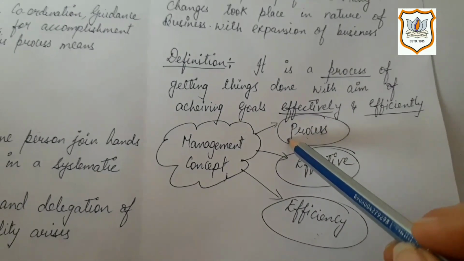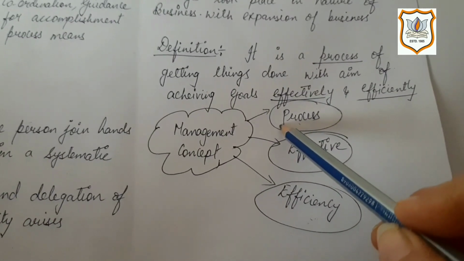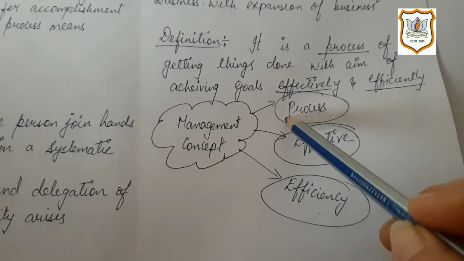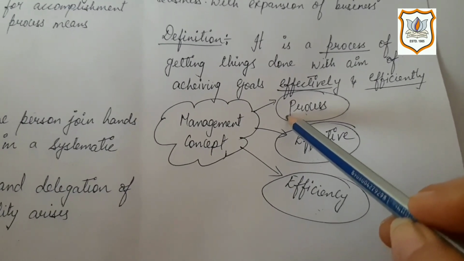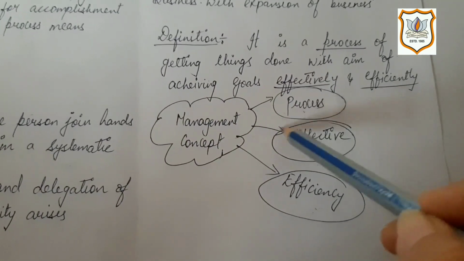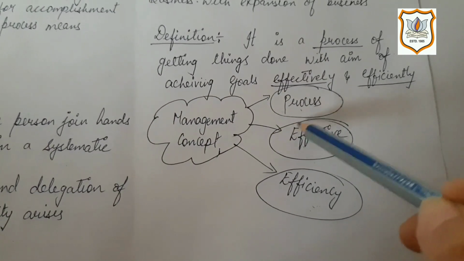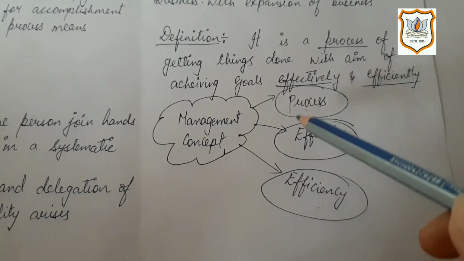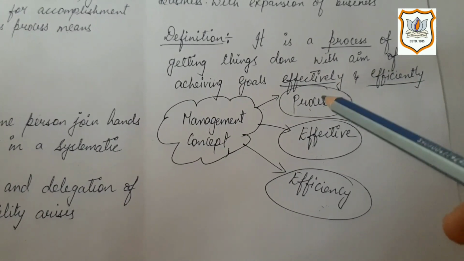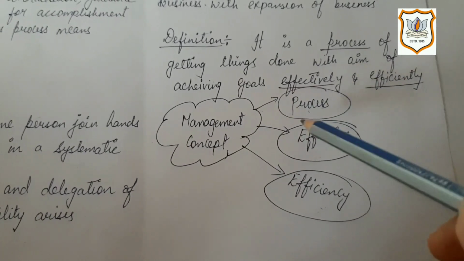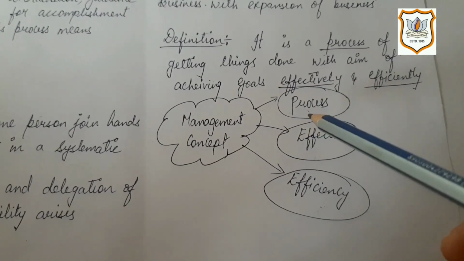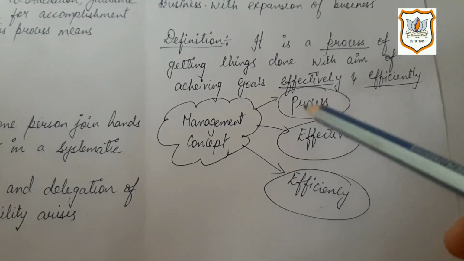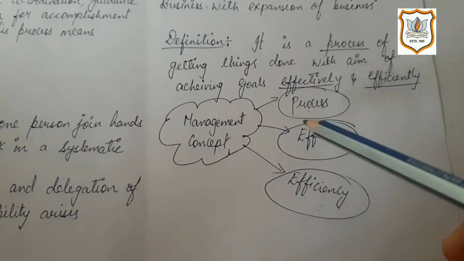Process. What is process? It is a procedure that includes stepwise functions like planning, organizing, staffing, directing. So management is done with a procedure. First you plan out the things, then organize, then staffing, then directing. These managerial activities are repeated again and again, which we are going to study in further chapters. So a procedure is to be followed.